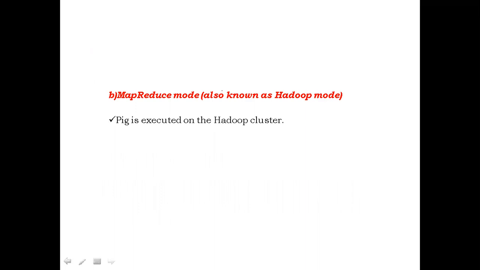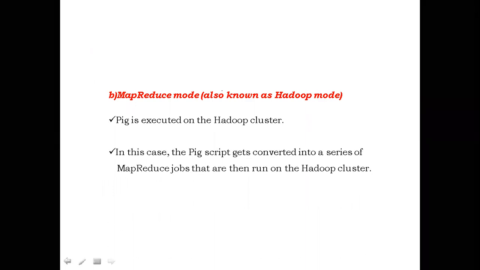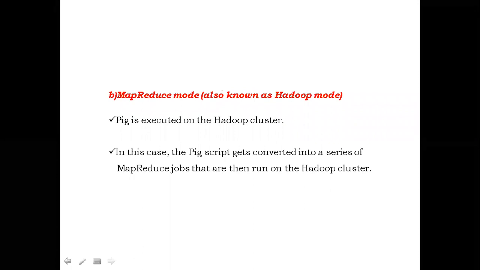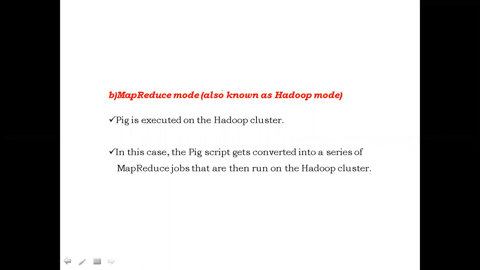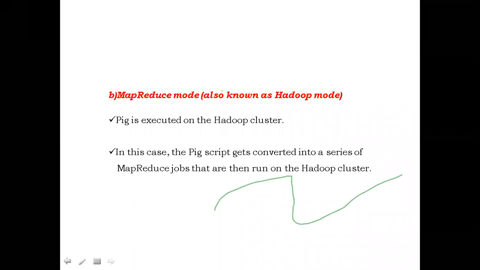In the Hadoop cluster, instead of a single machine, it will be executed on a Hadoop cluster. Here, the pig script will be converted into a series of MapReduce jobs, and then they will run on the Hadoop cluster. Clear. So two modes are there. One is local mode, one is MapReduce mode.